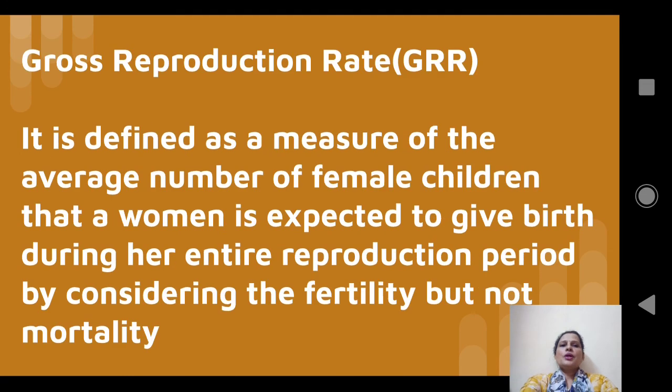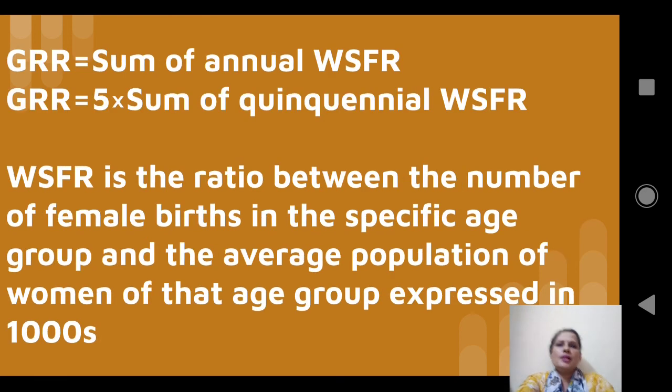Gross reproduction rate is defined as a measure of the average number of female children that a woman is expected to give birth to during her entire reproductive period, by considering the fertility but not the mortality of the female children.